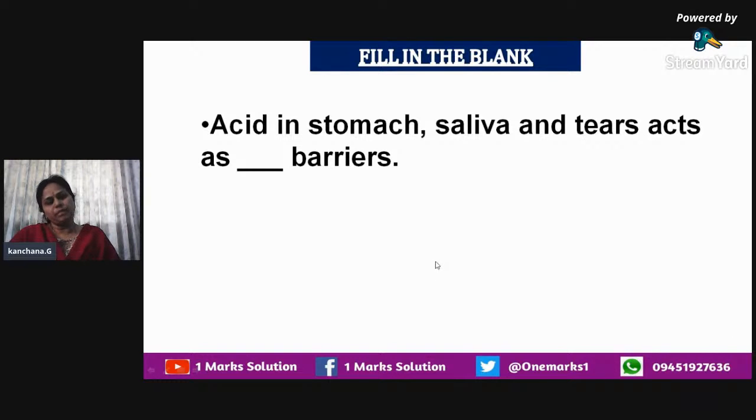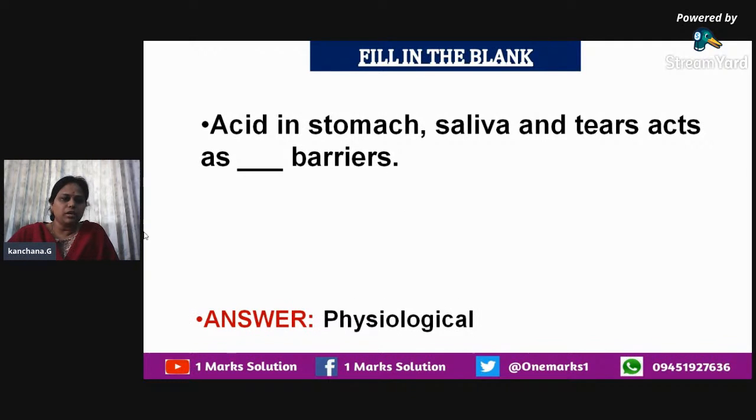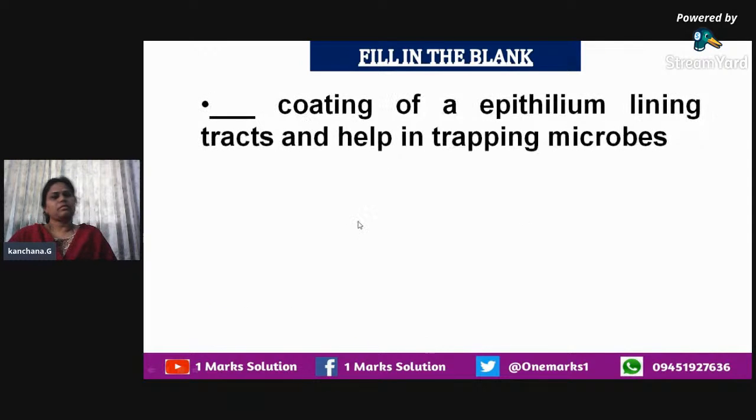Okay, so you would have read about physical barriers, physiological barriers, etc. So here, it acts as the physiological barrier: the acid in the stomach, saliva, and also the tears. Next, the coating of an epithelium lining the tracts, helping them in trapping microbes.